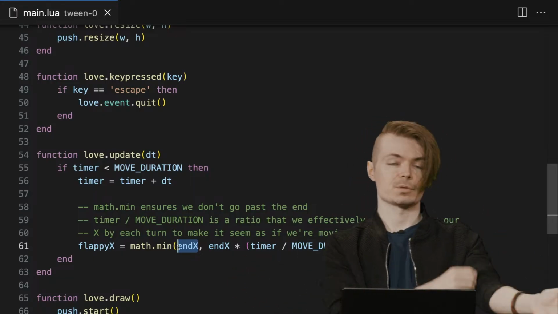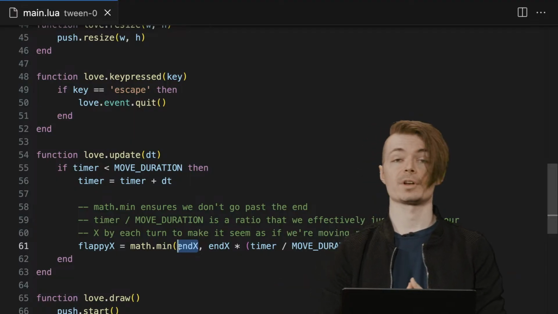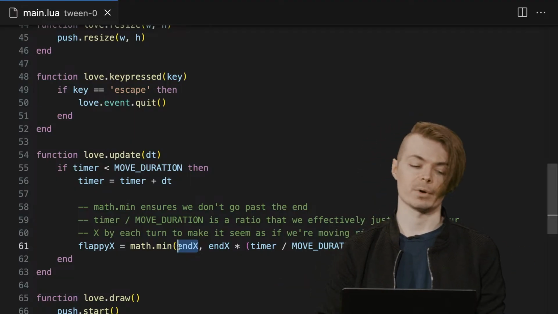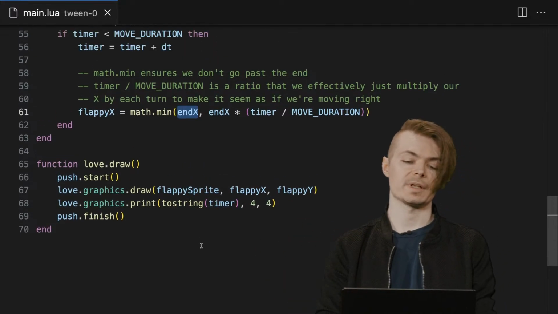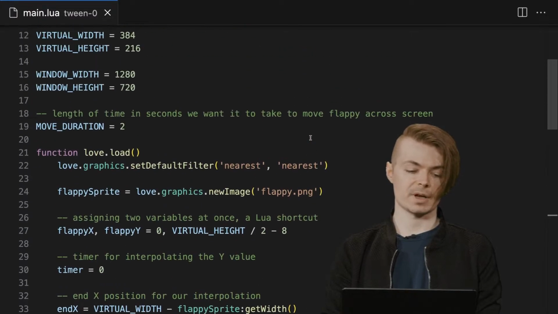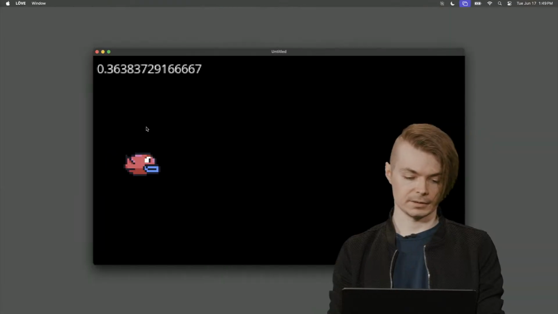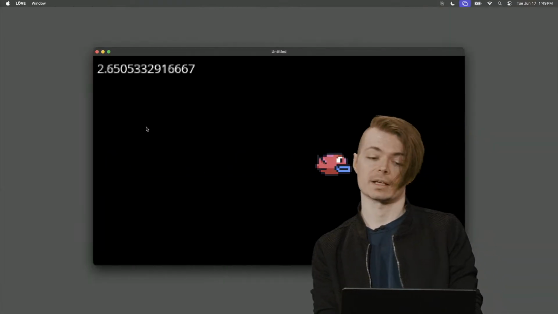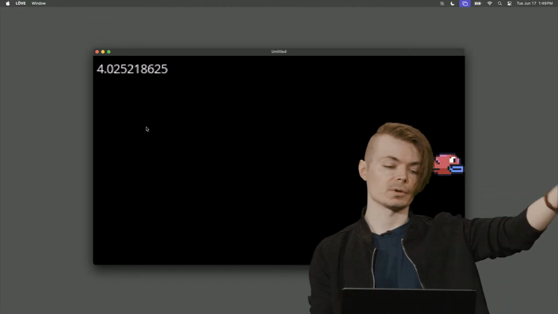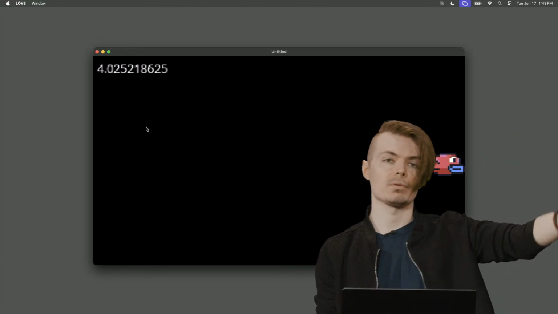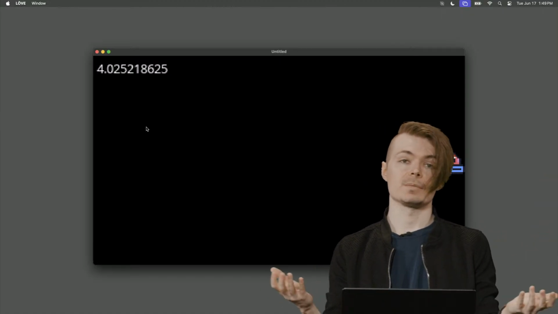This works when you assume that you start from 0, which isn't going to apply to the majority of cases probably, but it gives us a starting point and allows us to do interpolation over a set period of time. We can set move duration to 4 seconds if we want and run it, and it's going to take 4 seconds instead of 2. And that number at the very top is just showing a little bit of overlap when delta time slightly goes over 4 between frames, and that's fine. That's expected. But you can see it works.